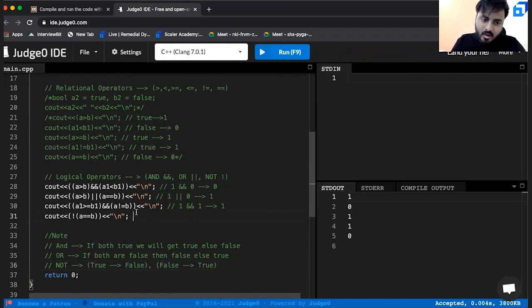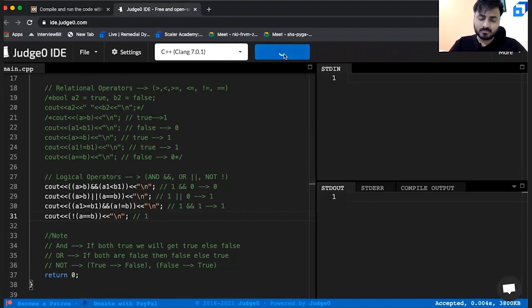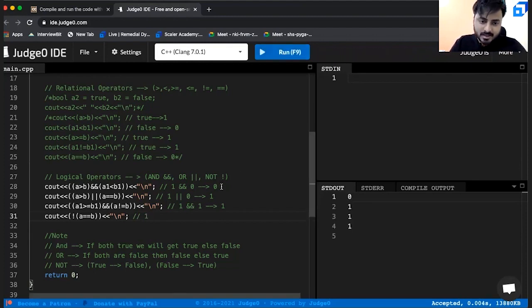So in this case, is A equal to B? False. Since you are applying not, so not of false, that is true. So that means you should get it as 1. So now let us check whether you are getting the same output or not. Yes, 0, 1, 1. You are getting it. These are your relational operators.